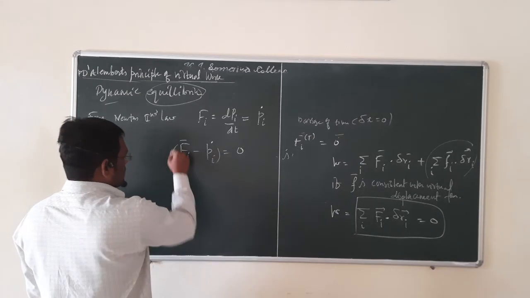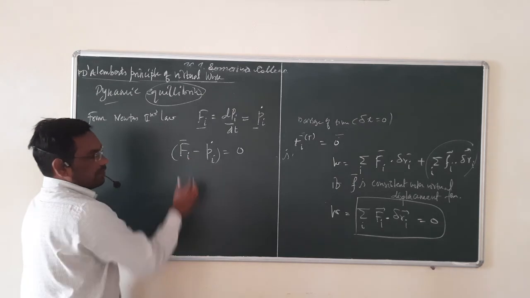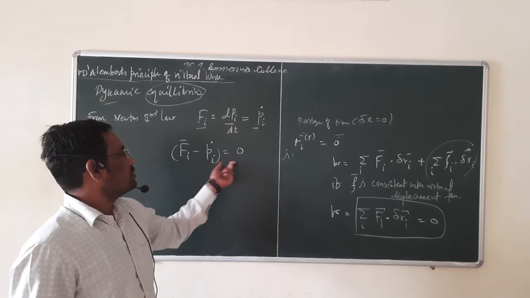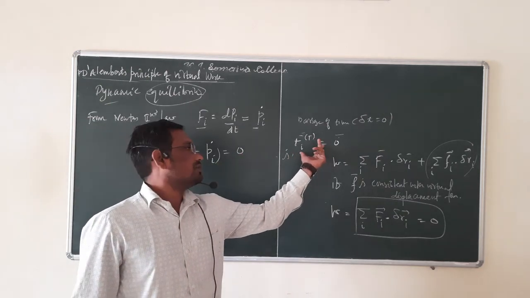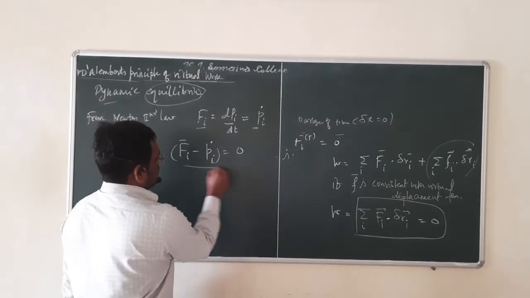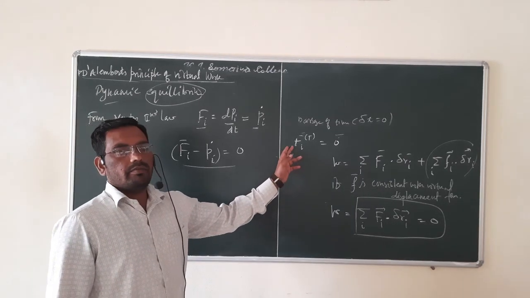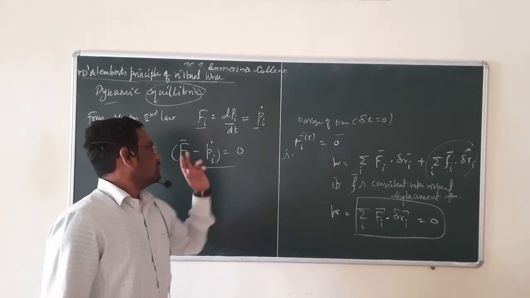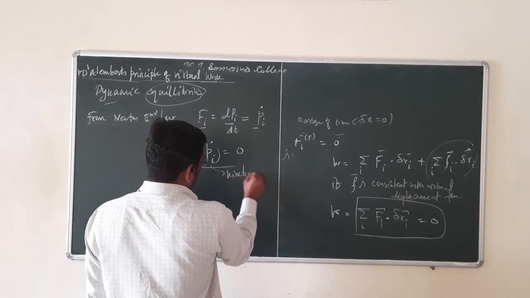Now since the particle is in motion, if we replace this force by Fi minus Pi dot, that is equal to 0. This is the situation exactly the same as when the particle is in static equilibrium. So this situation of dynamic equilibrium is the same as static equilibrium. Here Pi dot is known as the kinetic reaction.